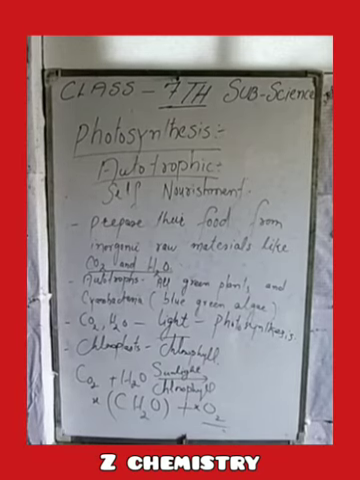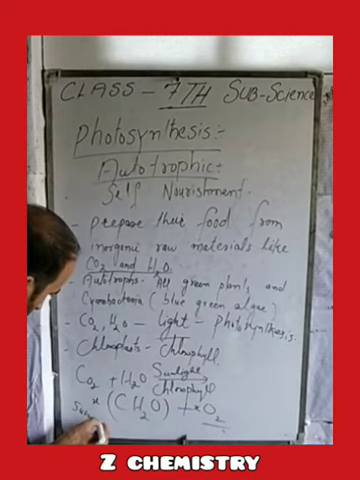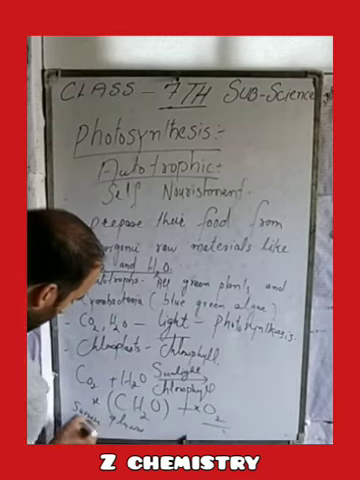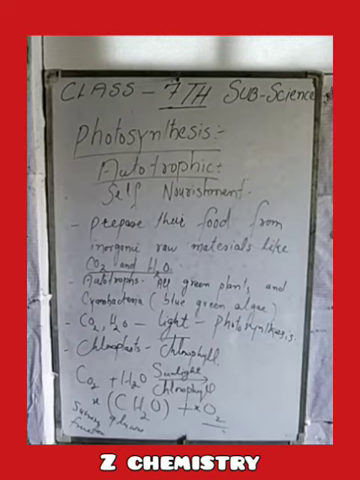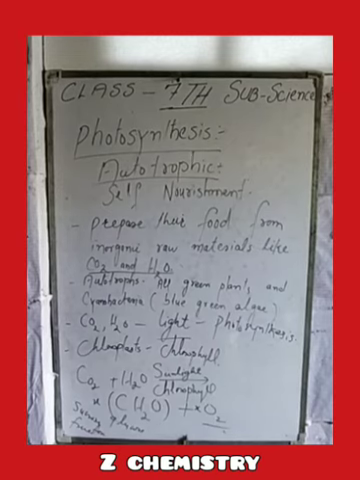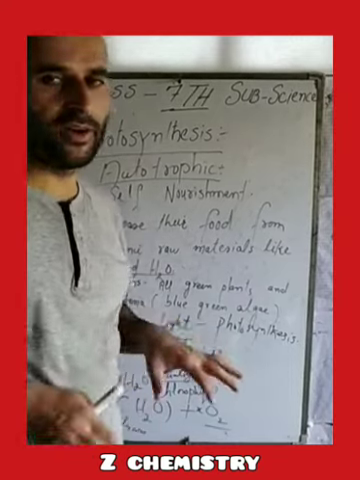Carbohydrates are compounds composed of carbon, hydrogen and oxygen. Humans take carbohydrates in the form of sucrose, glucose, fructose, or whenever we eat vegetables or fruits, we take carbohydrates along with them. Besides this, there is the release of oxygen gas, and that oxygen gas is very beneficial for human life and other life on this planet Earth.